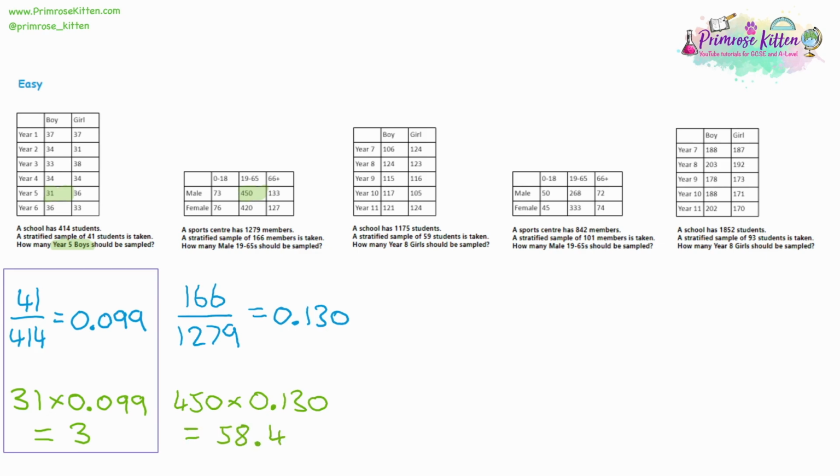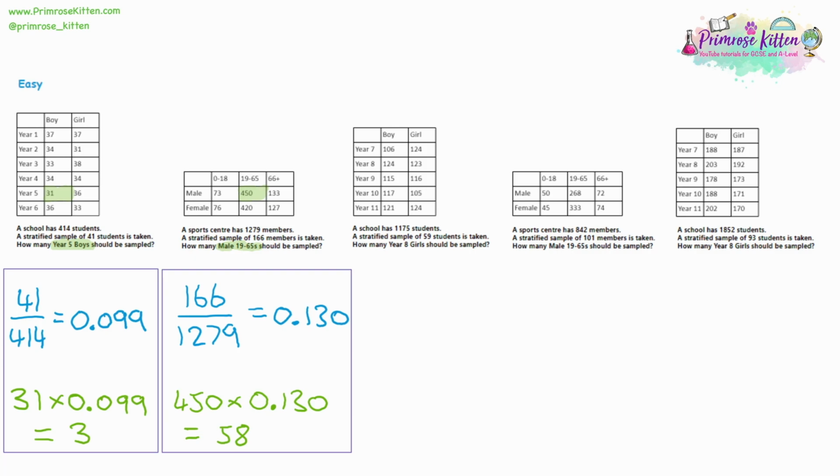And 13% of 450 is 58.4. And again, like the last question, we are not going to be able to ask 0.4 of a person. We can only ask whole numbers worth of people. So rather than writing 58.4, we can just round it to 58. We're going to be asking 58 men in between the ages of 19 to 65 what their opinions are on whatever data it is that we're gathering. And it's not just that, we'll also be asking 13% of all the other groups as well. We've only been asked to work out one.